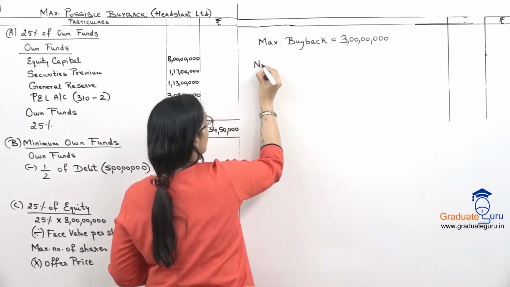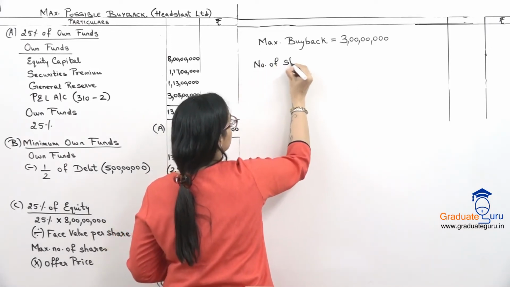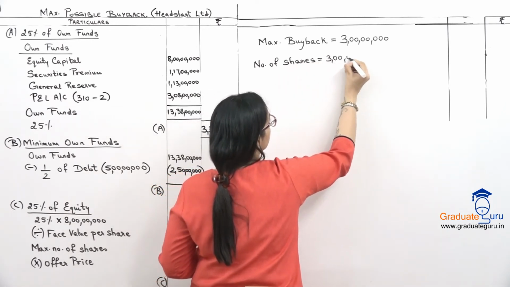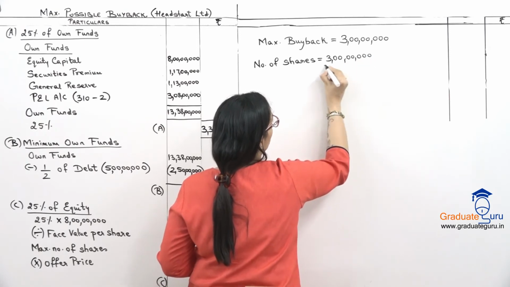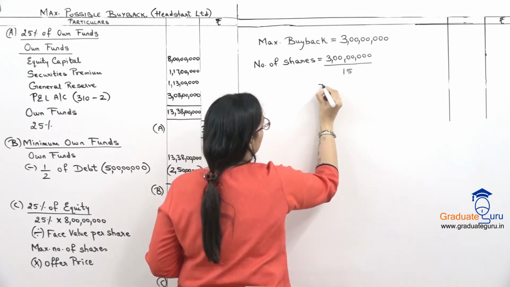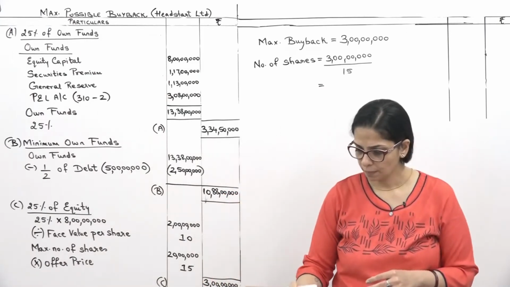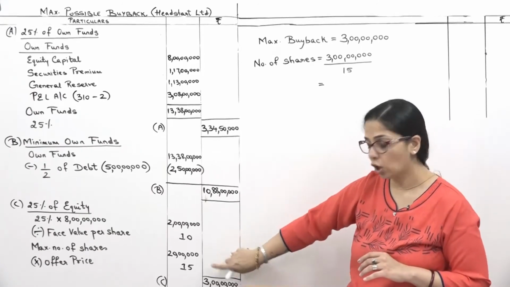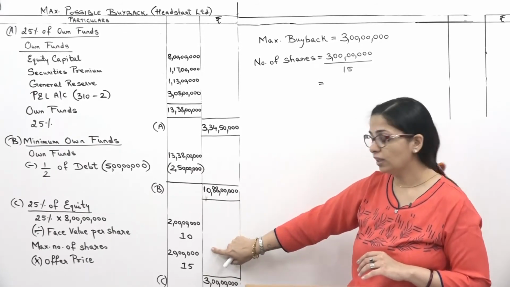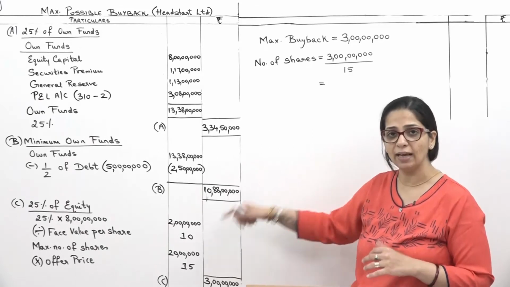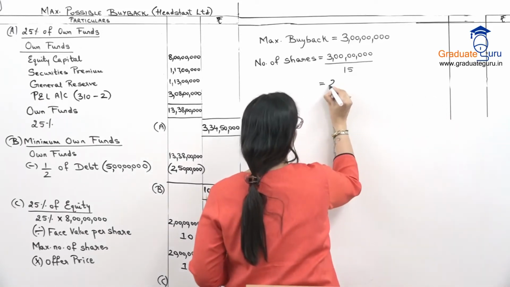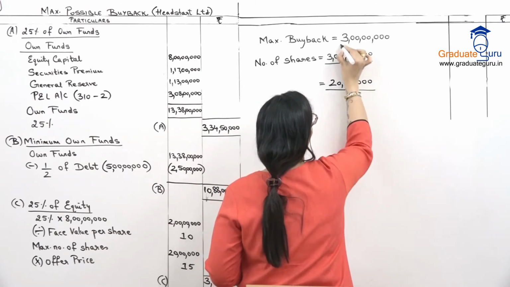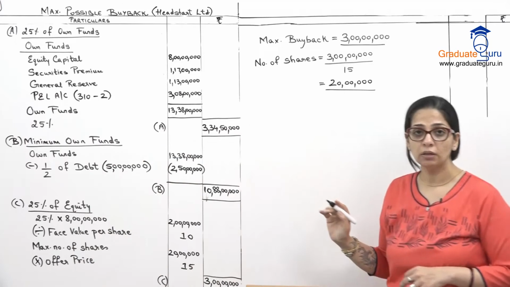So, my number of shares for buyback is 3 crore divided by our offer price 15, which is 20 lakhs. What we had over here. Because ये amount कम है, यहाँ पर जितने हमने shares calculate किए थे 20 lakh, वही हमारे number of shares बन जाएंगे. So my number of shares is 20 lakhs and my buyback amount is 3 crores.